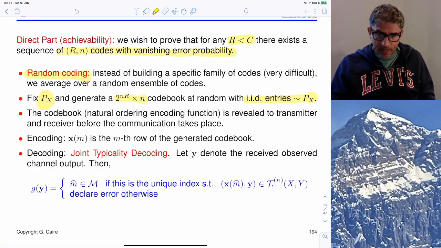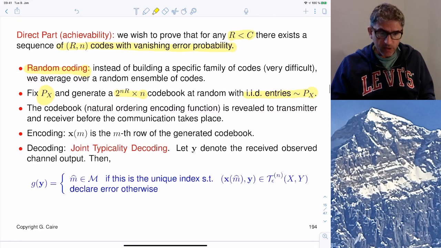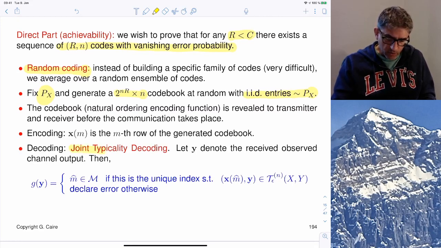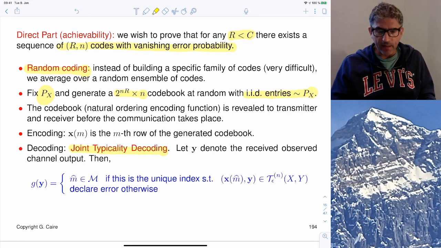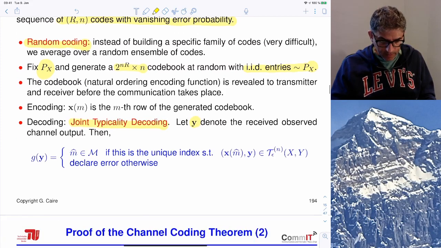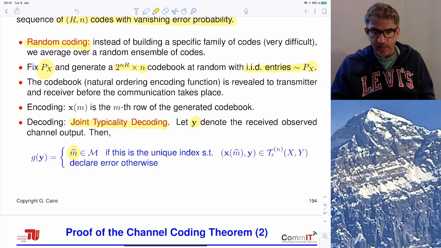In this case, as in many cases in information theory, we consider what is called the joint typicality decoder. That's again a non-practical algorithm, but it's a conceptual algorithm that works as follows. Given the received sequence Y, the decoder will pick the message m hat if this is the unique index such that the corresponding code word x of m hat and y are jointly typical.